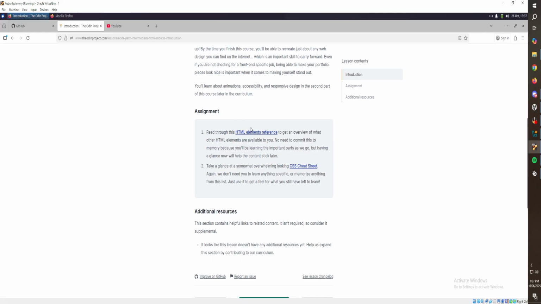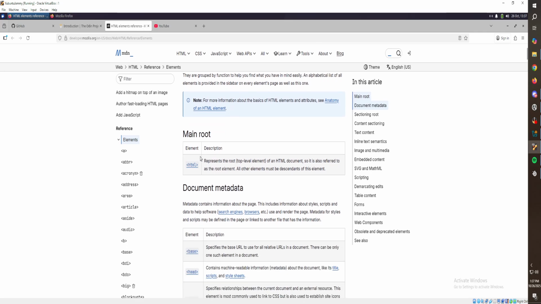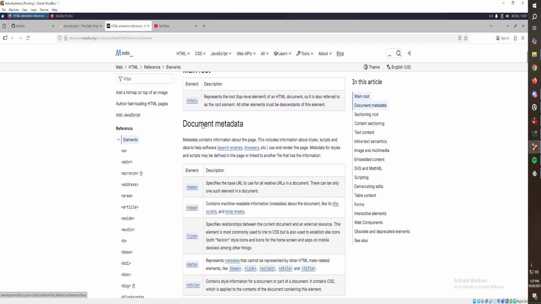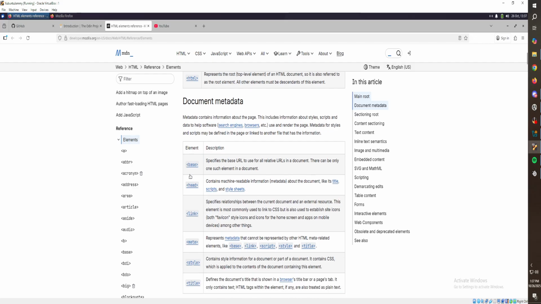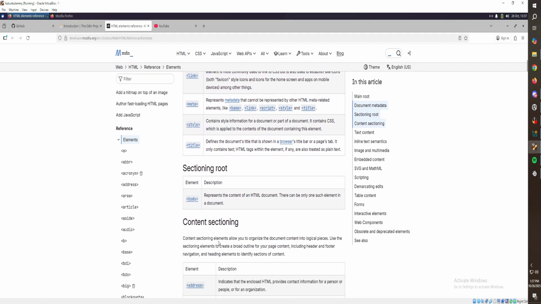But here we go. So we need to read this. They want us to read these tags, right? We know most of this. Main HTML. You got the document metadata, which contains information about the page, style, scripts, data, software, etc. So you got base, head, link, metadata, style, and title.